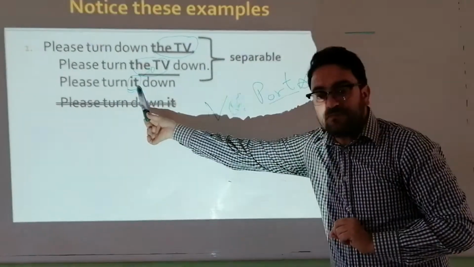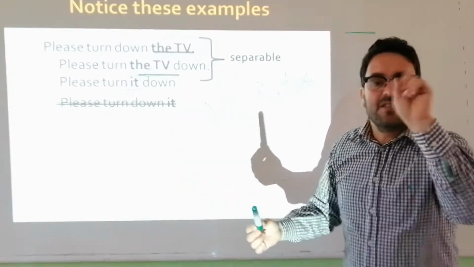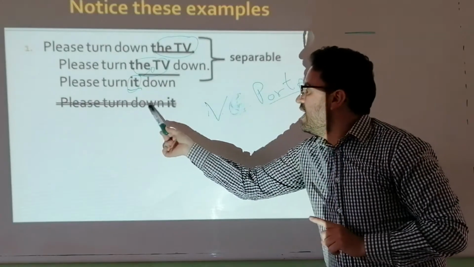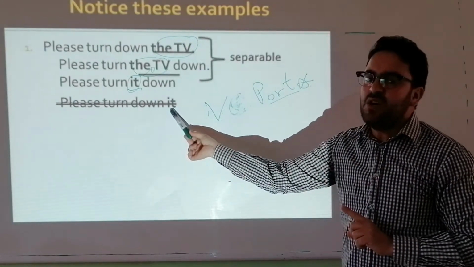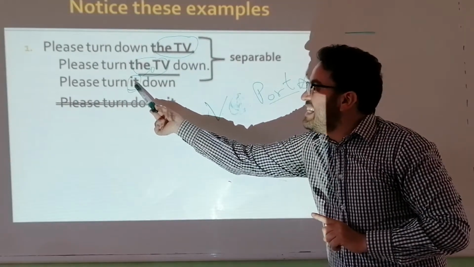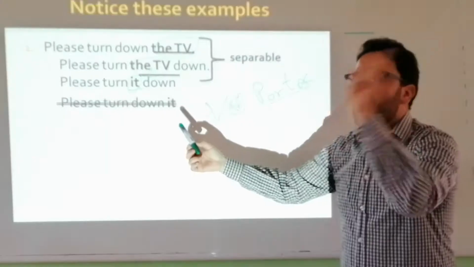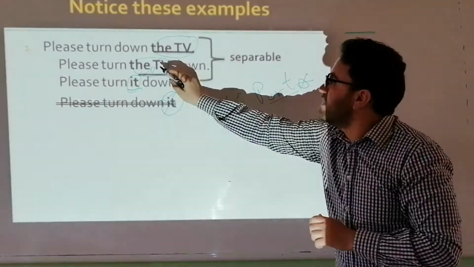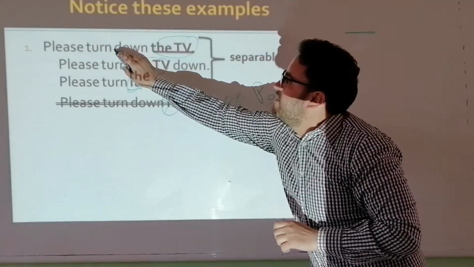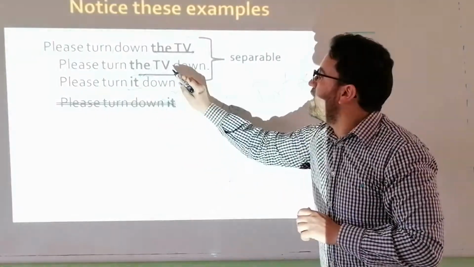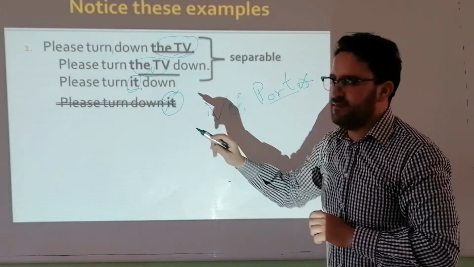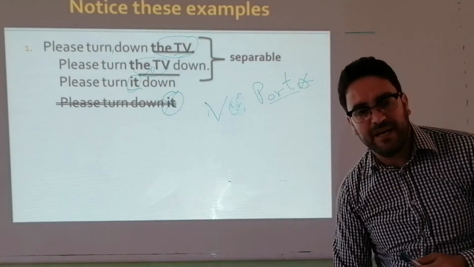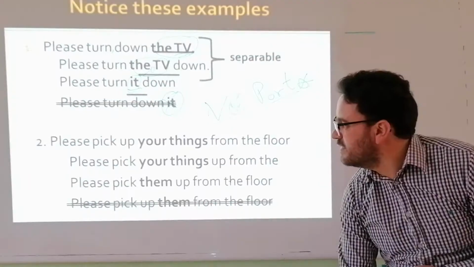If we have a pronoun, it's not please turn down it. It's not correct. We say please turn it down. It cannot be at the end. Whereas if we have a noun, we can have it in the middle or we can have it at the end.